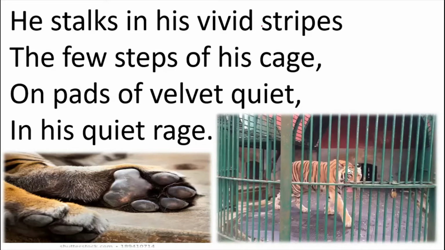So, let's understand the meaning of this first stanza. He says that the tiger is walking inside the cage with his vivid stripes. Vivid means the bright color stripes which the tiger has on his skin, on his body, and the pads of velvet.